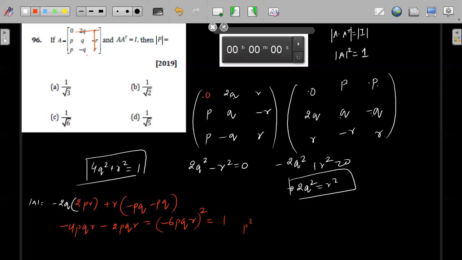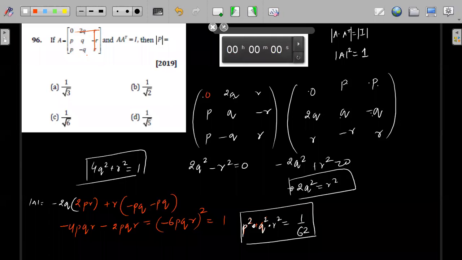So that means P square into Q square into R square is equals to 1 by 6 square. So P square into Q square into R square is 1 by 6 square. We have got one relation between R square and Q square, so here I can substitute the value of R square.